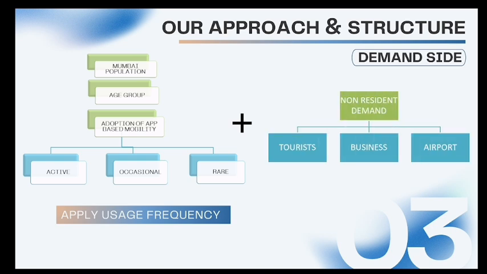As a next step, I will add the non-resident demand. We can calculate non-resident demand by assuming a certain percentage of the total. For example, the resident demand might be 60% of the total, so the rest is the non-resident demand. Now, I will consider the Uber market share, which will lead me to my final answer. So this was a hint for you to solve.